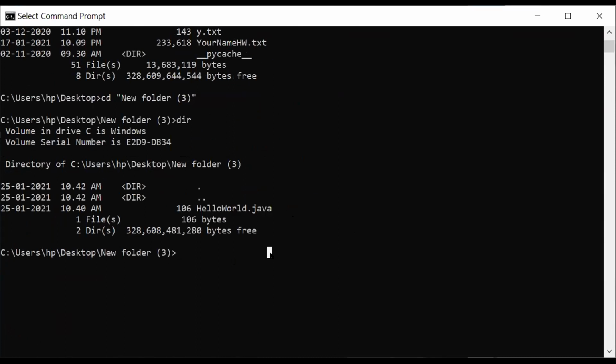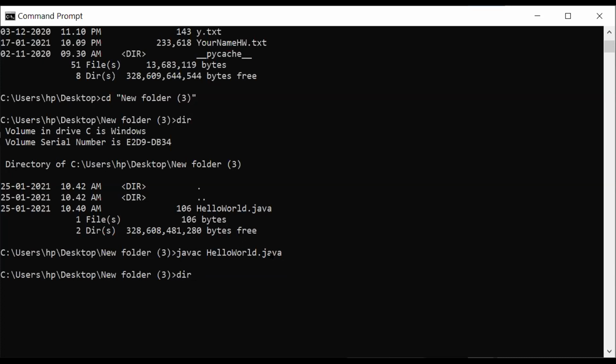HelloWorld.java in this folder. Now to compile this, what we need to do is javac, then the name of the file, HelloWorld.java, and press enter. It will create a class file in the same directory.